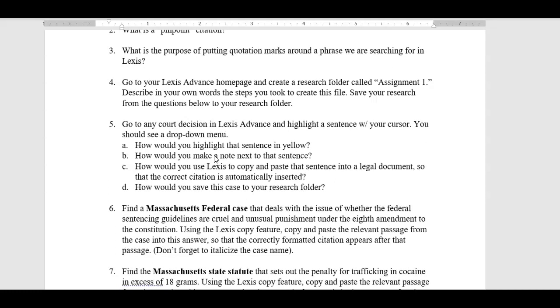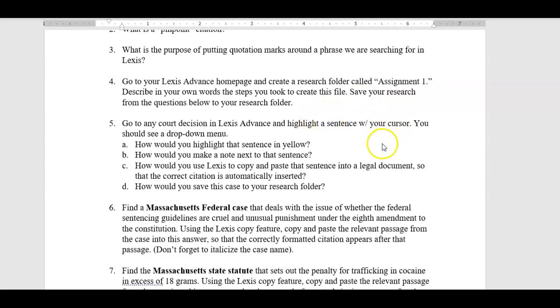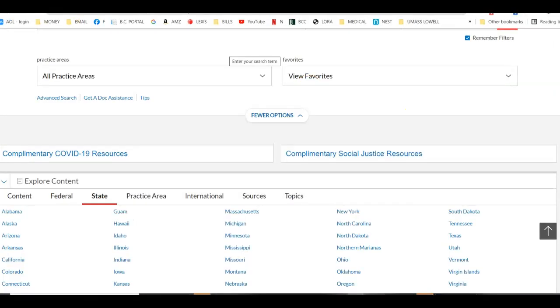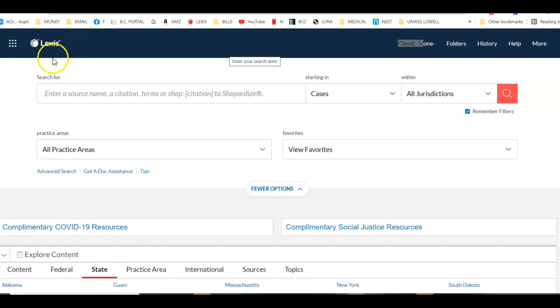Now I want to go back to Lexis and show you how you can change your Lexis search parameters so that you can find these. Okay, I'm sorry, I inadvertently cut off a little piece of my talking. I started to say to you that I was going to go to the Lexis page and show you how to limit your search parameters to correctly answer the questions that I asked you on the assignment. So what I'd like you all to do is navigate to your home page on Lexis over here.